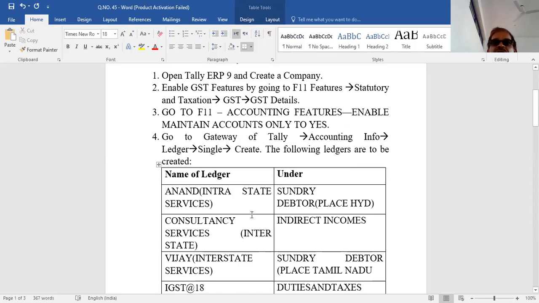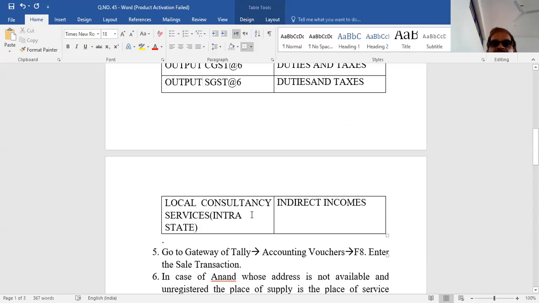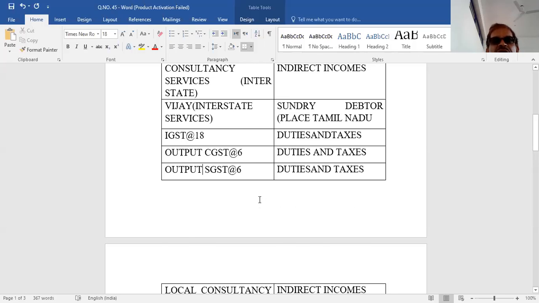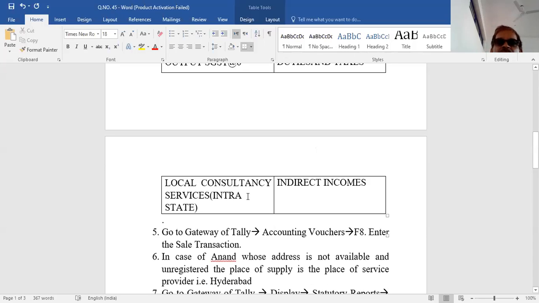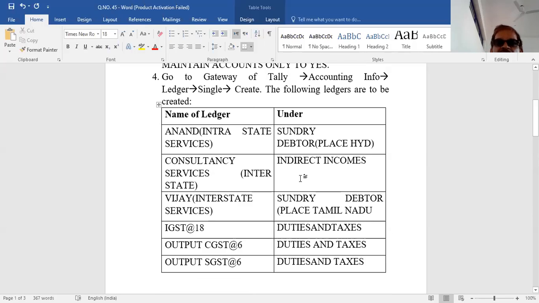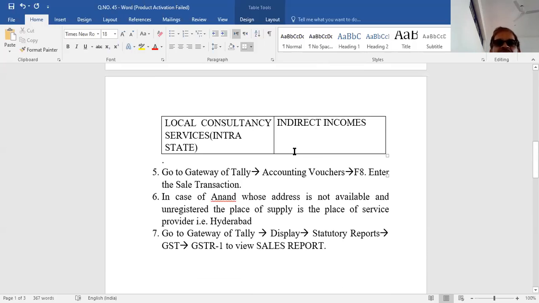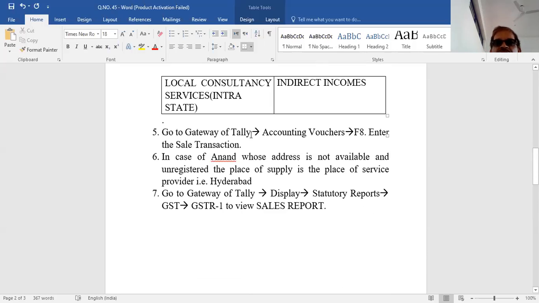Next, you have to again create local consultancy services, intra-state, within the state, that comes under indirect income. So there are two ledgers of the same consultancy services to create. One is interstate, one is intra-state. Both come under indirect income. Okay, these are the steps. Finally, you have to go to accounting vouchers and enter the sales voucher. For sales voucher, the shortcut key is F8. Enter in the sales voucher.